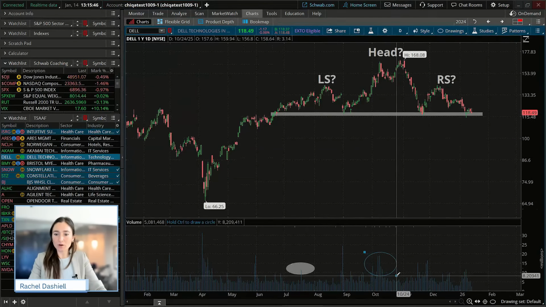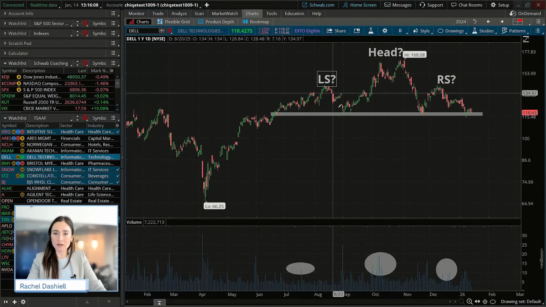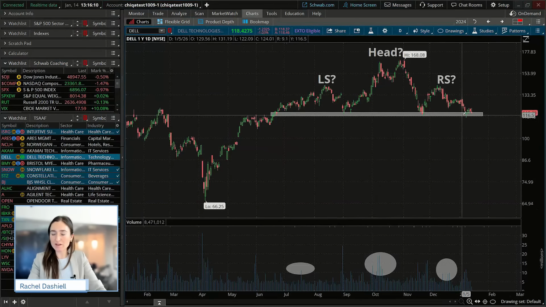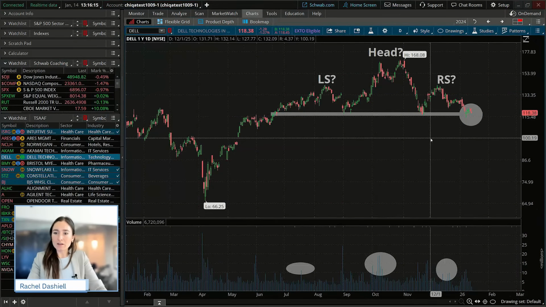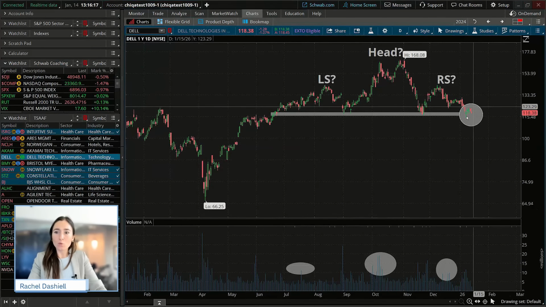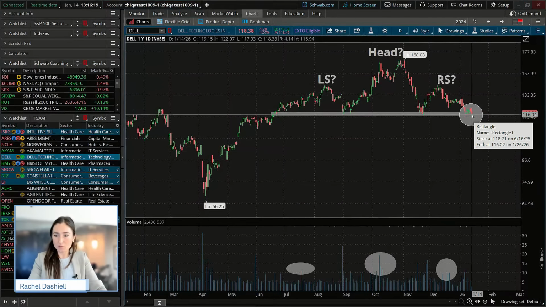And then we will also typically see an increase in volume when it comes to the crafting of the right shoulder. And lastly, if you got all of those 1, 2, 3 checks along with some of the rules with the overall price pattern, you will likely see an increase in volume with a break of support as well.